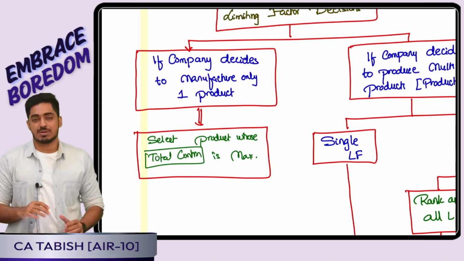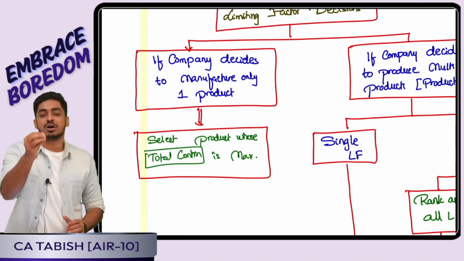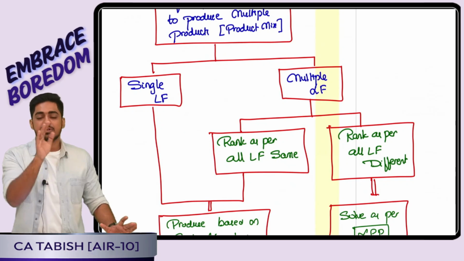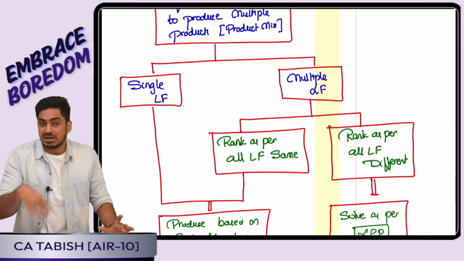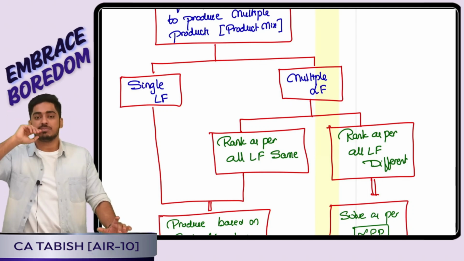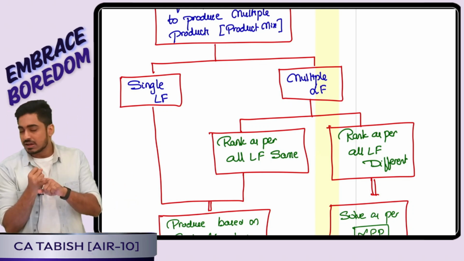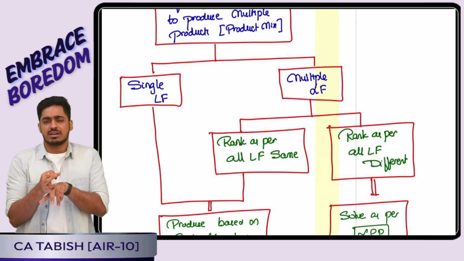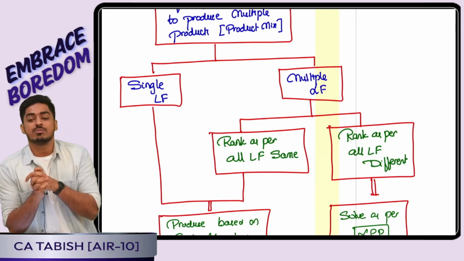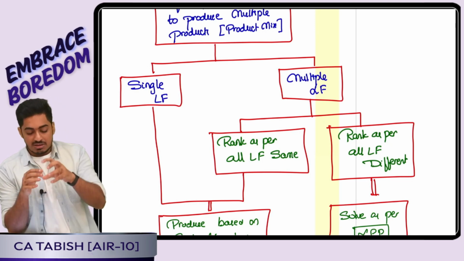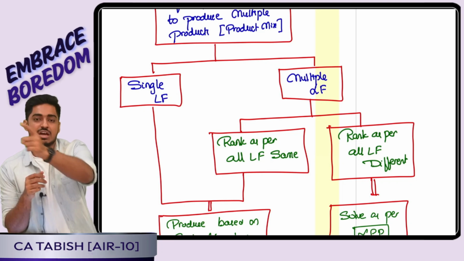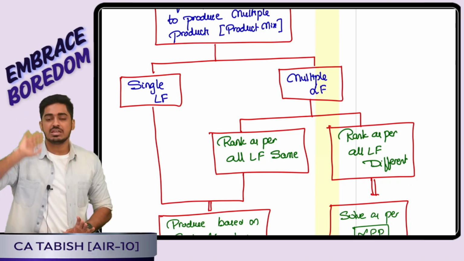Okay, I am telling no boss, I am producing multiple products. You just tell me the order, product mix. I am asking how many limiting factors you are having. Single limiting factor, multiple limiting factors. If you are having multiple limiting factors, whether rank as per all the limiting factors is same or different. Either you are having one limiting factor or multiple limiting factors but rank is same, no problem. You will take a decision using contribution per limiting factor. But if you are having multiple limiting factors plus ranking as per every limiting factor is different, you have to go for LPP. LPP in QT you will learn.